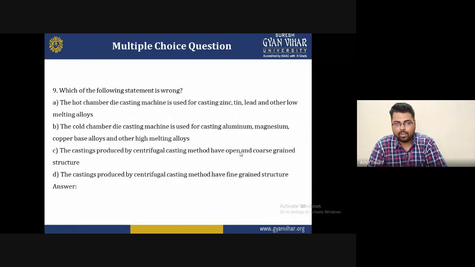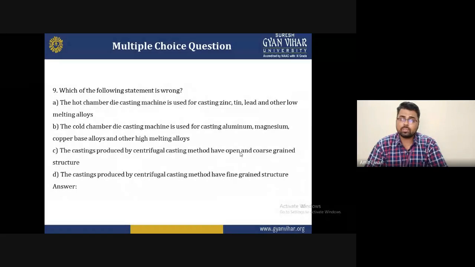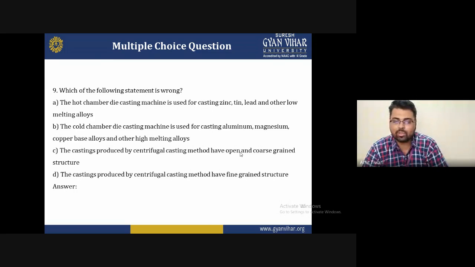A is a hot chamber die casting machine. So these are some options I am giving you for homework, and you will send me the correct answer to this question in my email ID. And the third option is the casting produced by the centrifugal casting method has an open and coarse grain structure, and the fourth is the casting produced by the centrifugal casting method has a fine grain structure.